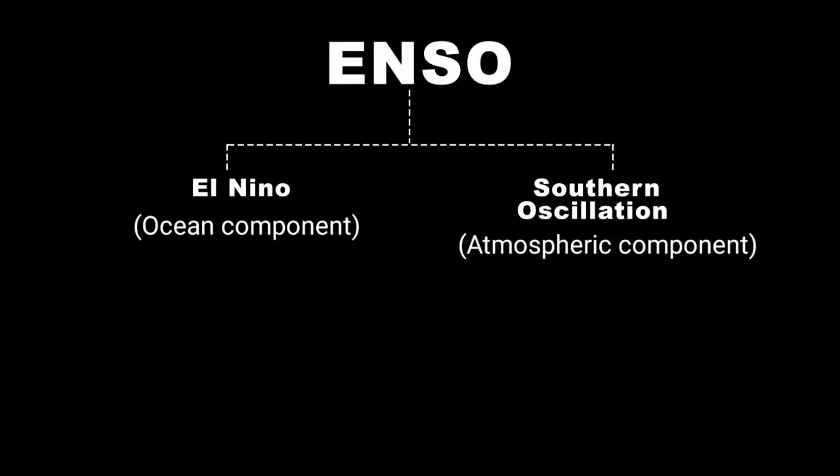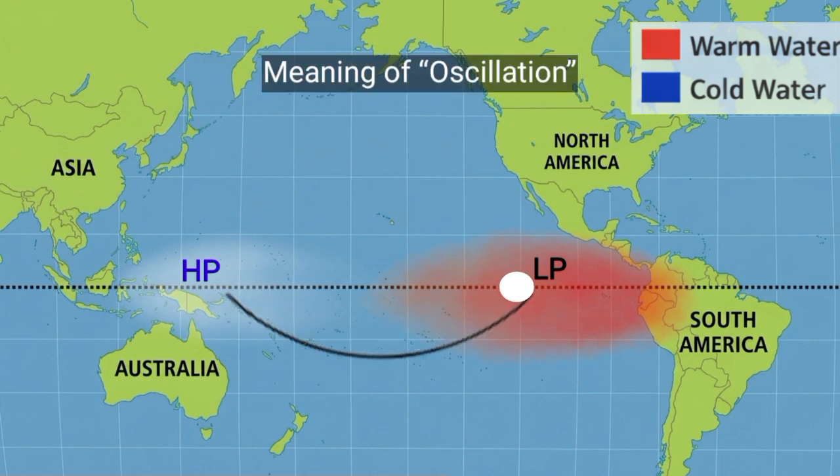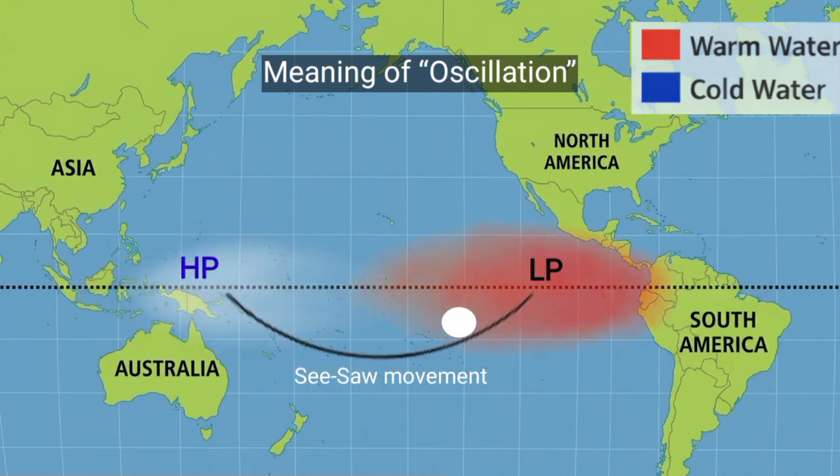Understanding the Southern Oscillation. It is the atmospheric part of ENSO, and it is the pressure difference between the Eastern and Western Pacific. Why is it called Southern Oscillation? Oscillation means something that changes back and forth. Pressure keeps shifting, sometimes higher in the Eastern Pacific, sometimes higher in the Western Pacific. This continuous seesaw movement is called oscillation.